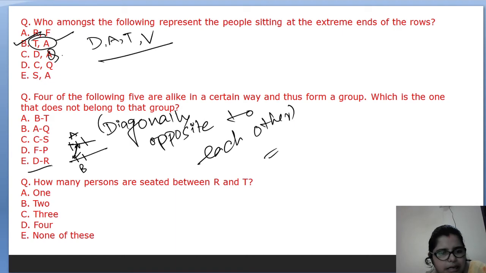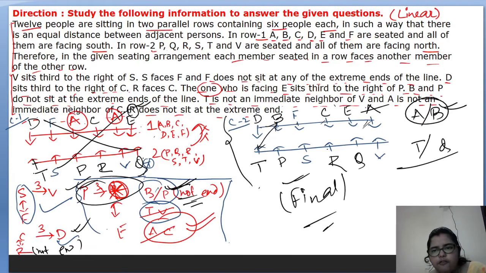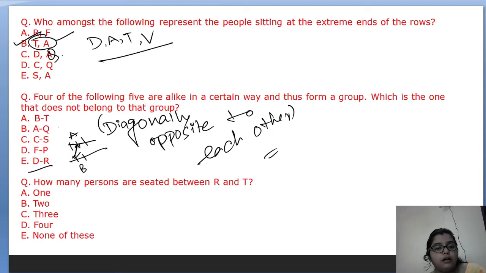But for D, R it violates, because here is D, here is R. So all are diagonally opposite to each other in the same manner except D, R. That's why this will be the right answer. This is the odd one.